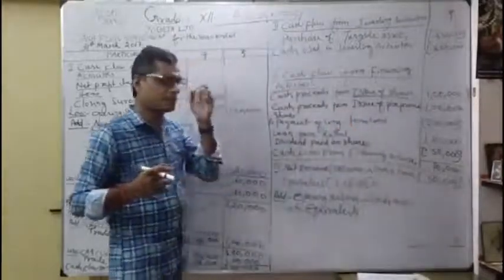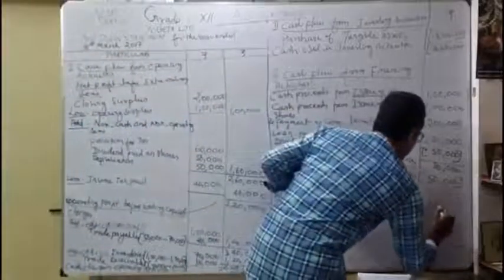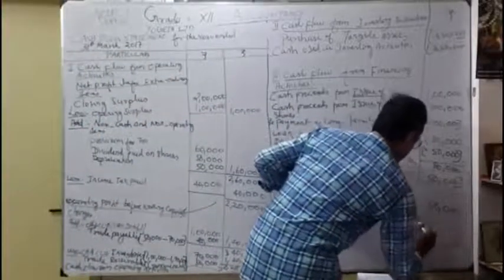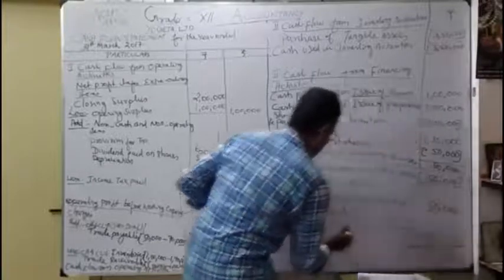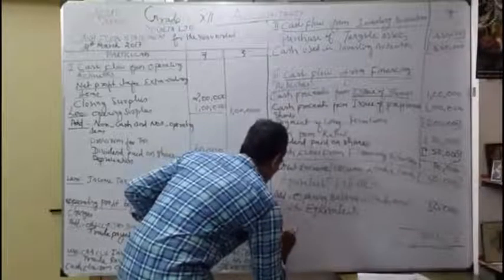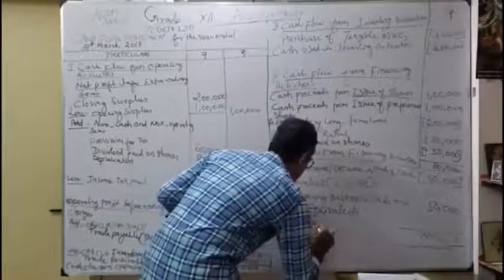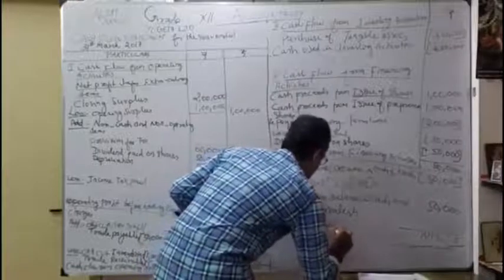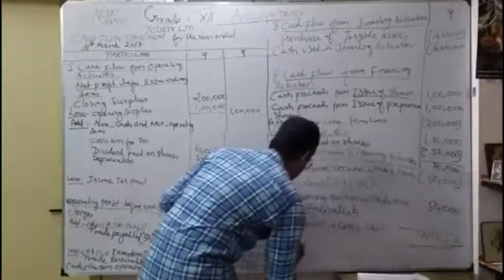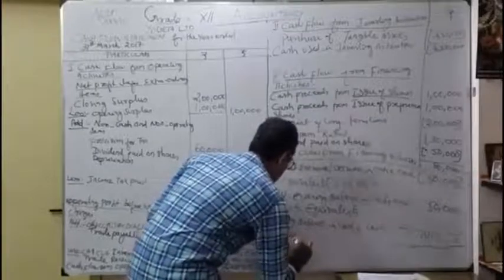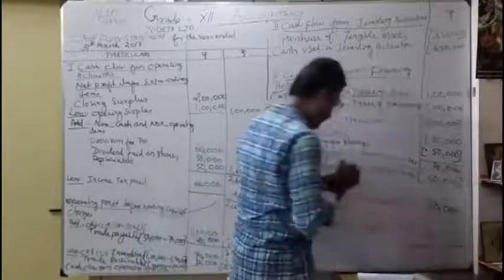So what is the 2017? There is no cash. Correct? That's what 50,000 opening balance. And now view the effect. So our closing balance is nil. That's it. What is the answer? So closing balance in cash and cash equivalents becomes what? Nil. So we got the answer correctly.